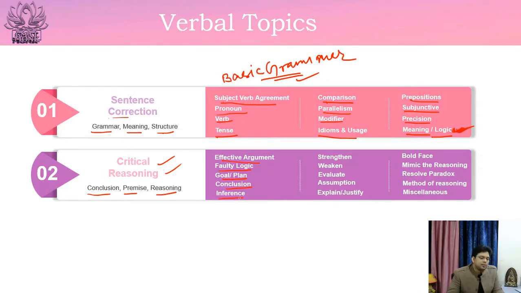Then you would be tested upon inference, then strengthen the argument, weaken the argument, evaluate the argument. Then what should be the assumption on which the author has come to the conclusion. Then you would be tested upon some explain or justify questions. Some bold-faced questions would be there. Then there would be some mimic the reasoning question. That is, you have to pick some example in which similar reasoning or similar logic has been used. Then you may be asked on resolving some paradox, then some method of reasoning, and then some miscellaneous questions will be there.